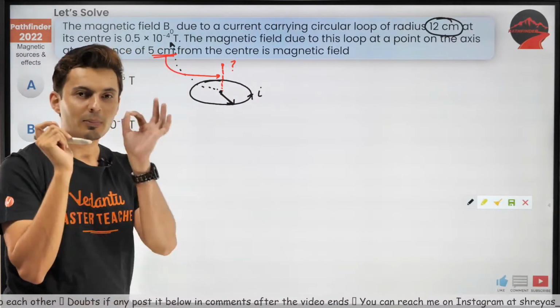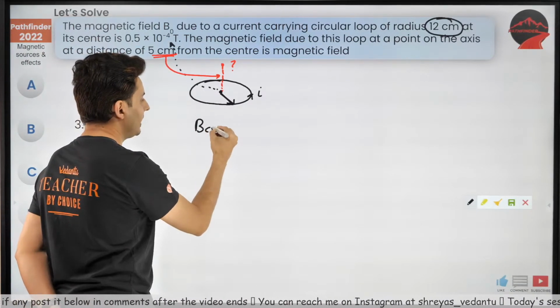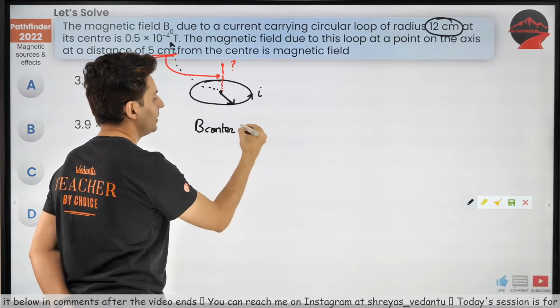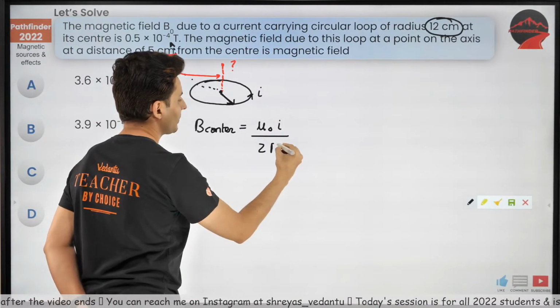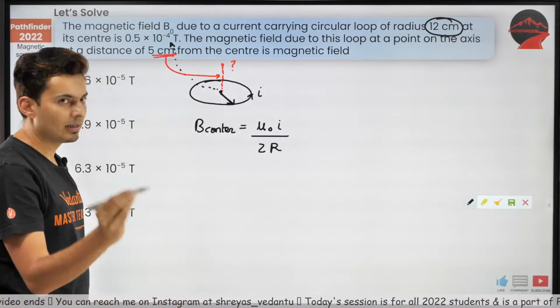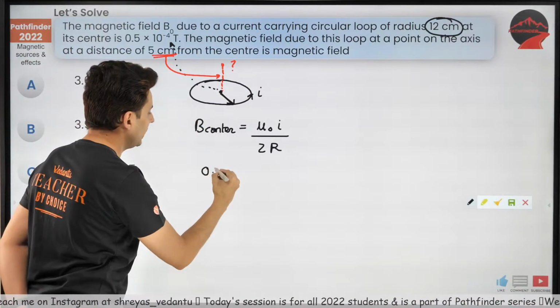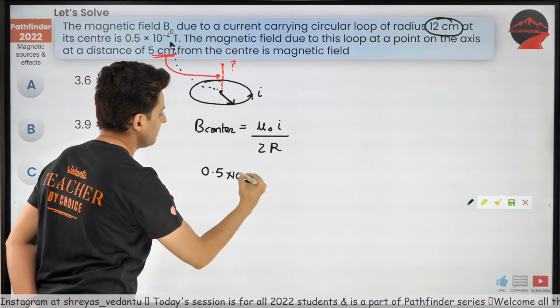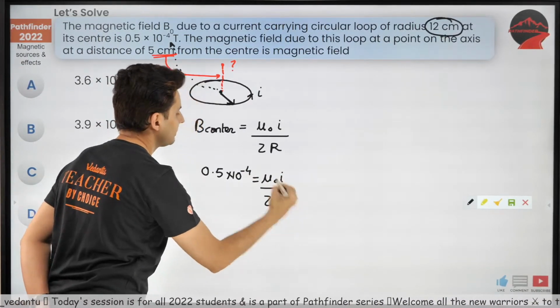What is the formula for magnetic field at the center of a loop? The formula is mu naught I by 2r. Remember, this was the formula for the magnetic field at the center of the loop. Now this value is given to me, 0.5 into 10 to the power minus 4. So that is equal to mu naught I by 2r.